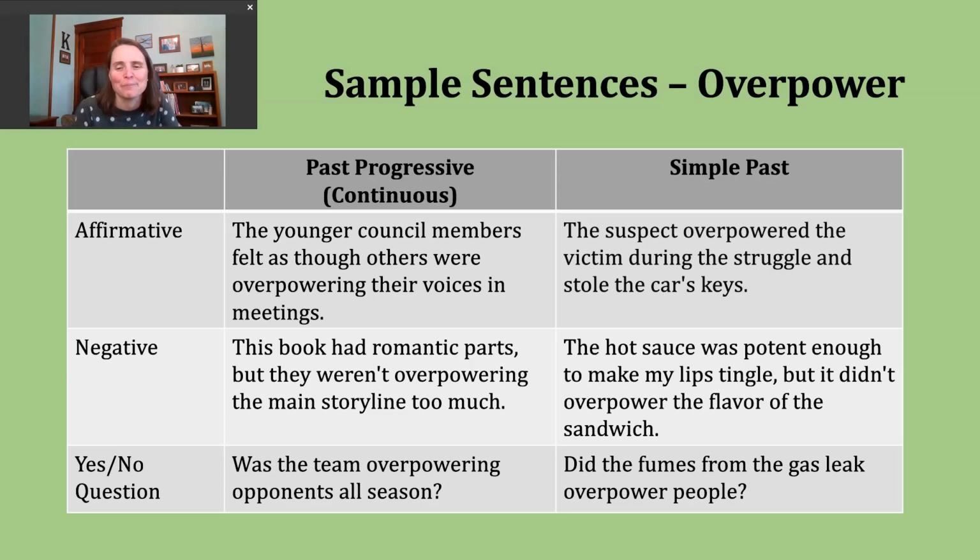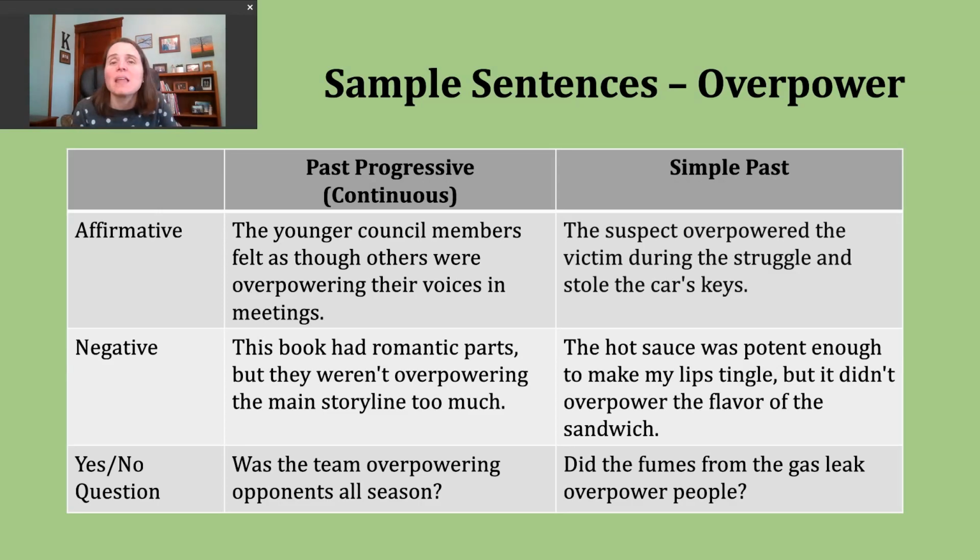It didn't overwhelm. Finally, let's look at making a yes or no question in the simple past tense. To do this, start with did, then you want to have your subject, and then the base verb. An example of this might be, did the fumes from the gas leak overpower people? Again, this might be a little similar to that cologne example I mentioned in the beginning, kind of that idea of a really strong smell here taking over, being too intense, possibly in this case, since it's gas, maybe even making someone ill.